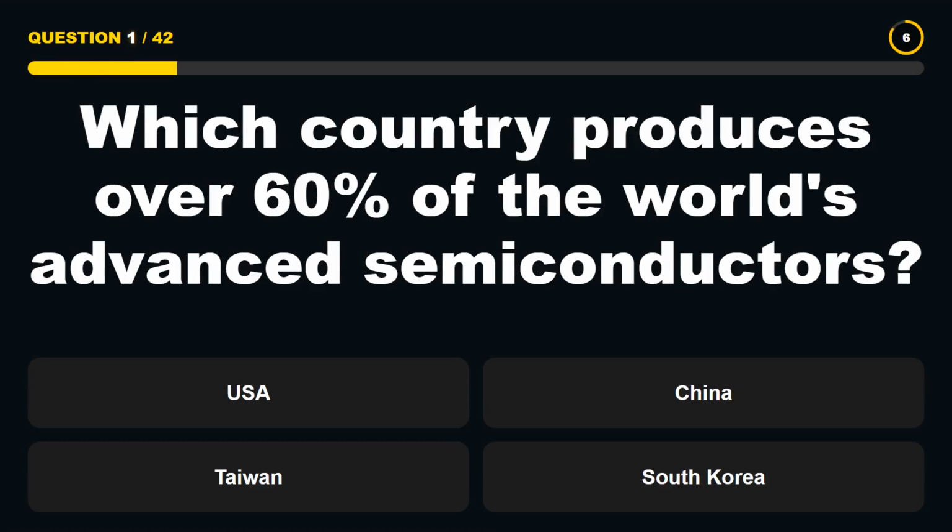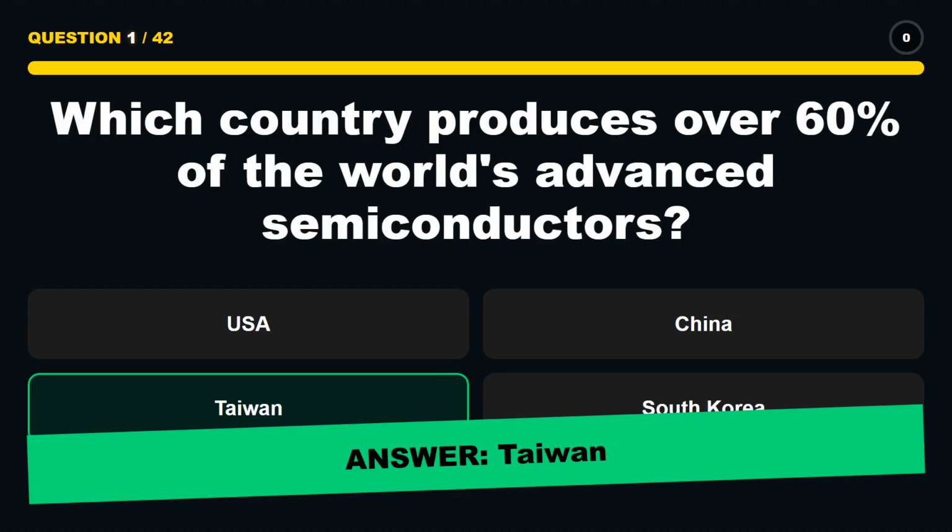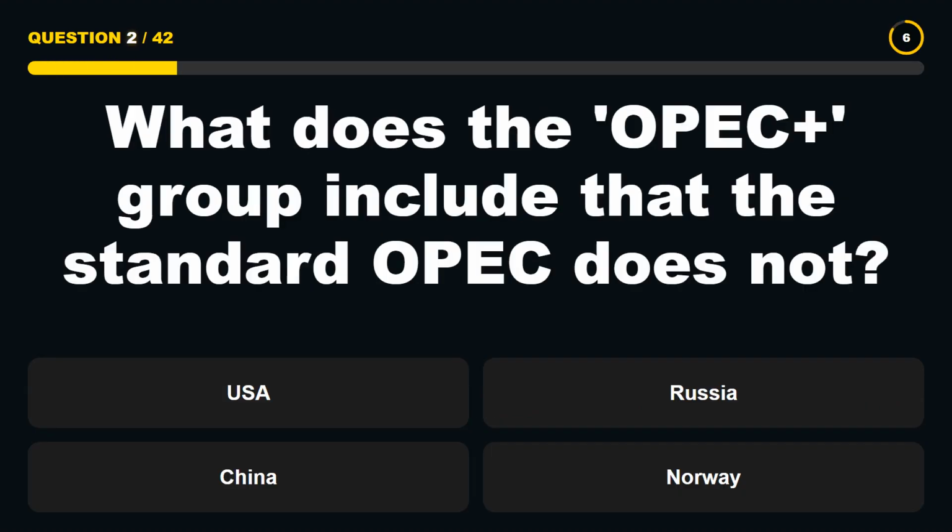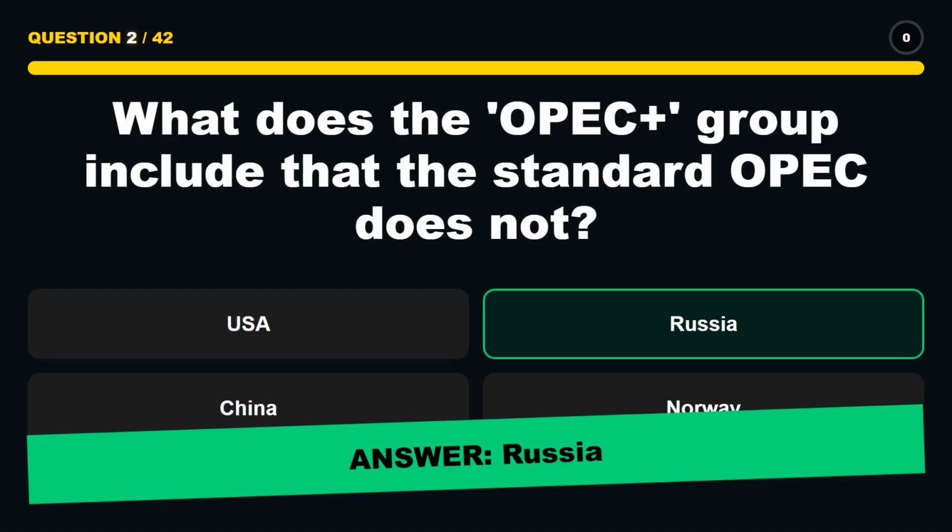Money is power. Which country produces over 60% of the world's advanced semiconductors? Taiwan. What does the OPEC Plus group include that the standard OPEC does not? Russia.